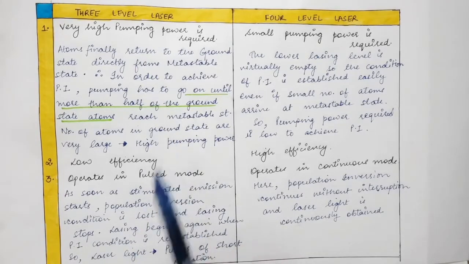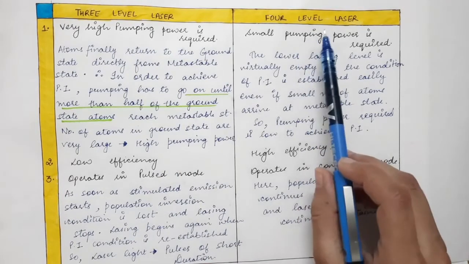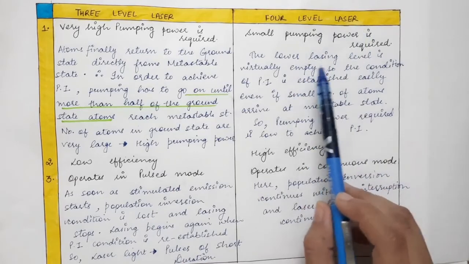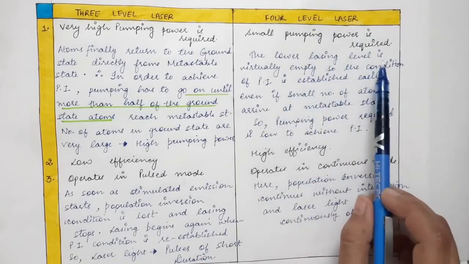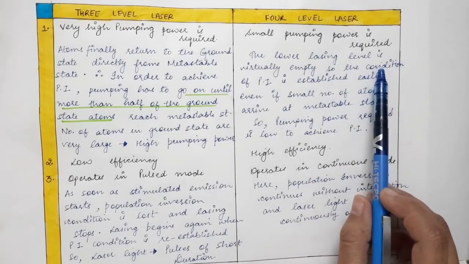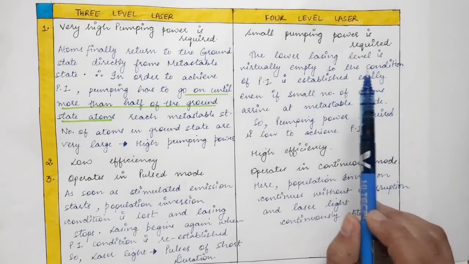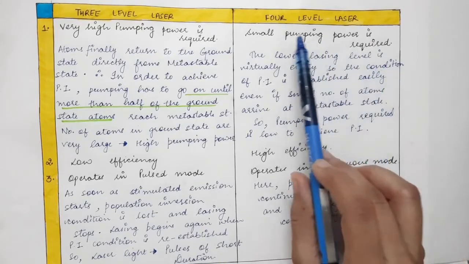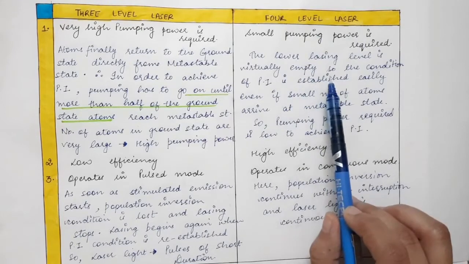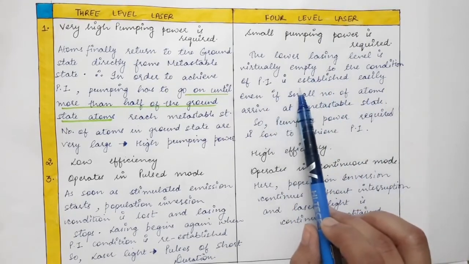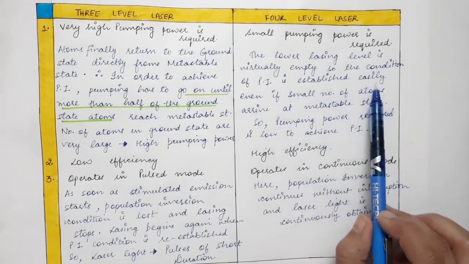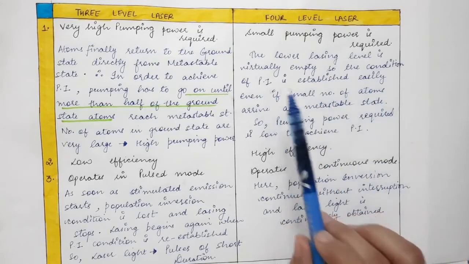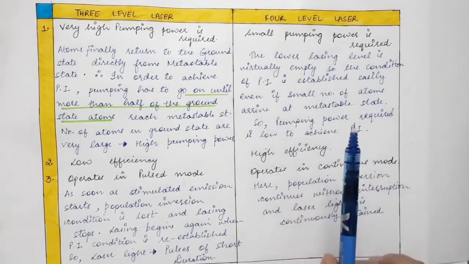So the input power in the case of a 3-level laser is very high, whereas in the case of a 4-level laser, the lower lasing level is the intermediate state which we already discussed, and it is practically empty. The lower lasing level in the case of a 4-level laser is practically empty, so the condition of population inversion is established easily. So we easily obtain the population inversion condition in a 4-level laser.